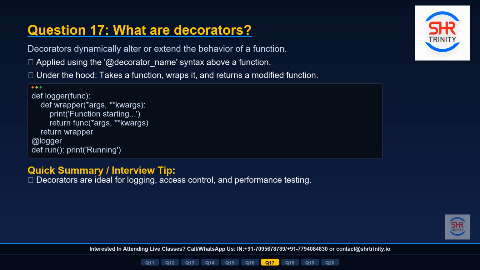Look at the code on screen step by step. We define a function called logger. It takes another function, func, as an argument. Inside, we create a wrapper function. The wrapper first prints a starting message, then calls the original function. We then apply the @logger decorator to our run function. Now every time run is called, the decorator automatically injects the starting message first. Decorators are widely used for logging, user authentication, performance timing, and access control.